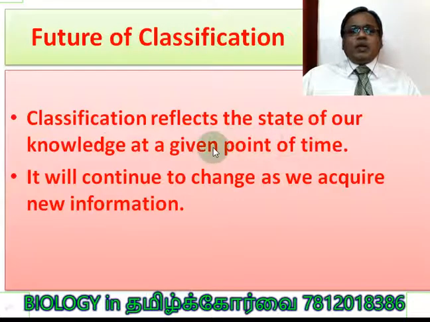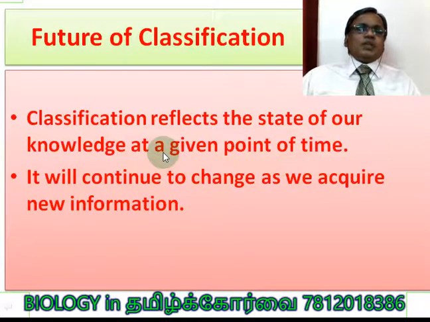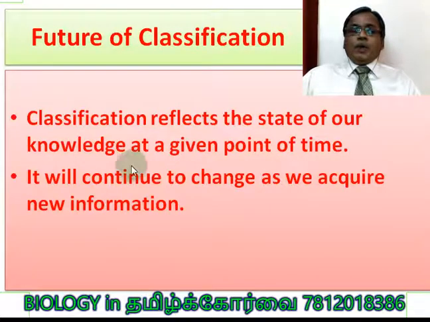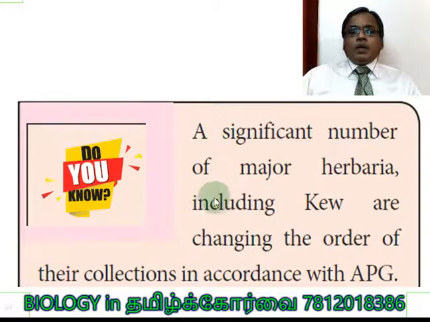Classification reflects the state of our knowledge. The knowledge keeps changing as we get new knowledge, new data. At a given point of time, it will continue to change as we acquire new information. And this is the Do You Know box information. A significant number of major herbaria, including Kew, are changing. So change is the basis of taxonomy. Probably this is a never-ending process, right? So Kew is changing the order of their collection in accordance with APG, but India is not adopting. That is a point to be noted.